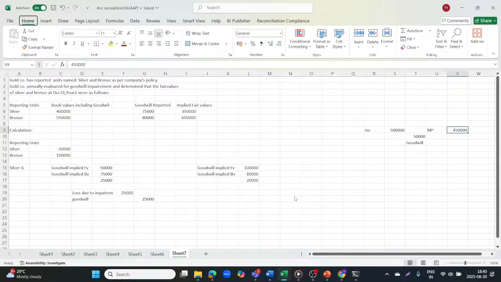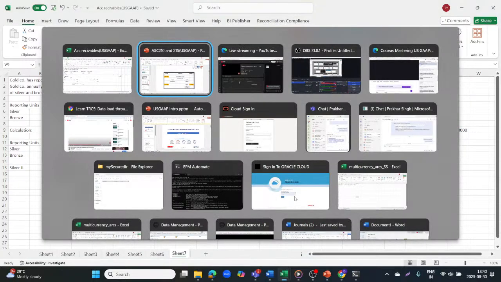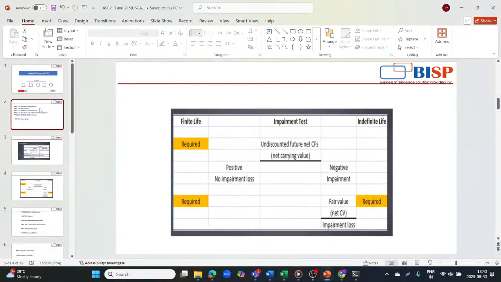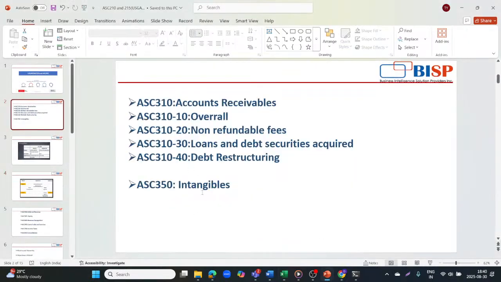Okay, so this standard covers this thing only, that is goodwill and the impairment of goodwill. You see in intangibles, we covered the goodwill portion, and there will be other intangibles as well that you can cover. So a similar concept will be followed for all the intangibles. You can do the impairment testing.